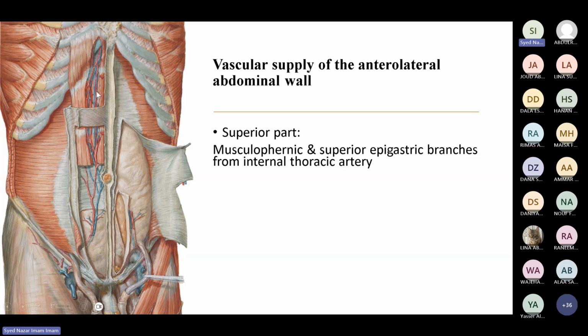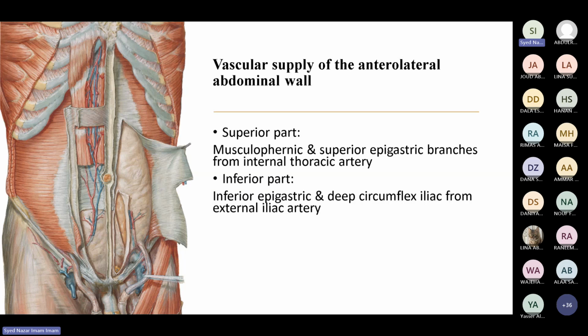So again, we have the superior epigastric artery and vein, and below we have the inferior epigastric artery and vein. The superior epigastric artery is a part of the internal thoracic artery. The inferior part is the inferior epigastric and deep circumflex iliac artery coming from the external iliac artery. So remember that the superior epigastric artery is from the internal thoracic artery, and the inferior epigastric artery is coming from the external iliac artery. It's a very important relation here.